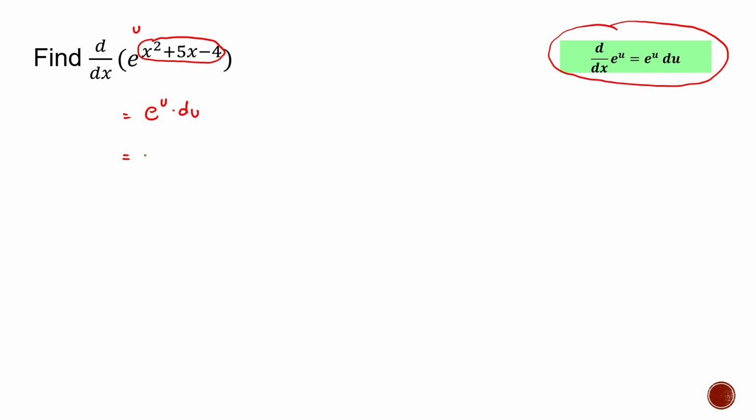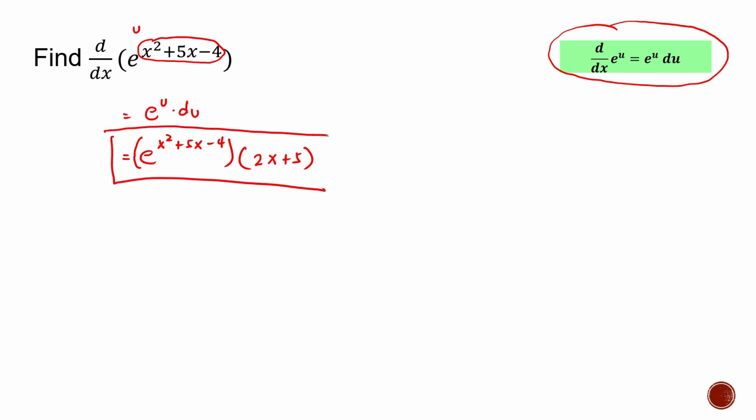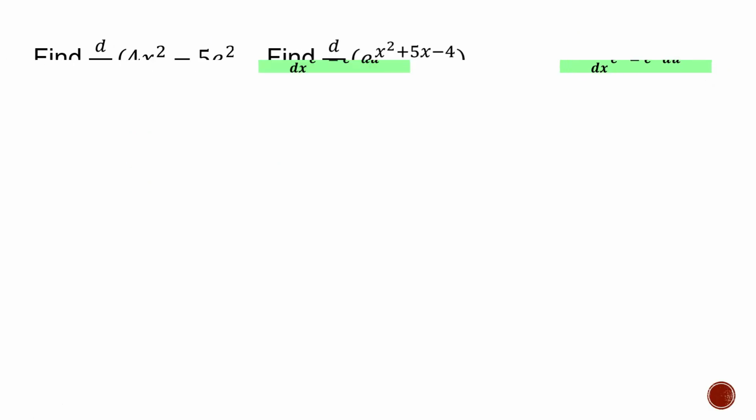So e^u, we will just rewrite that as e raised to x squared plus 5x minus 4. So that's e raised to u times the derivative of u. Our u is x squared plus 5x minus 4. What is the derivative of that? 2x plus 5, right? All right, so that's the answer. Okay, let's go to the next one.